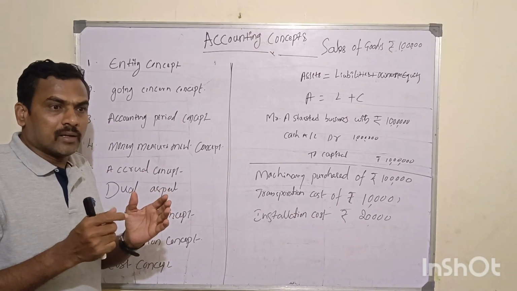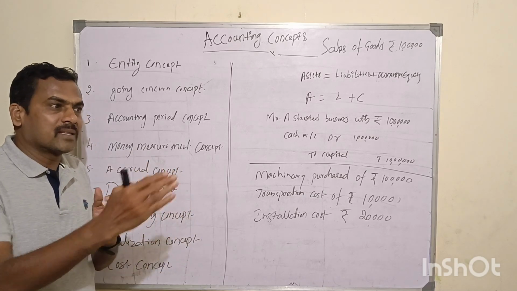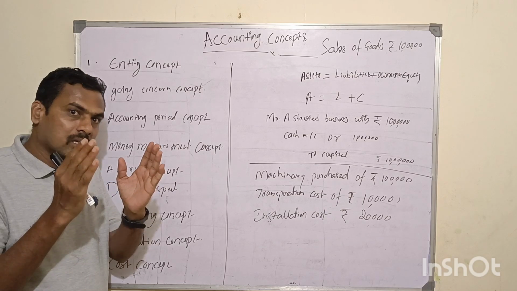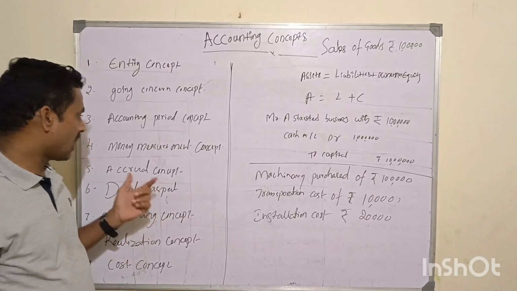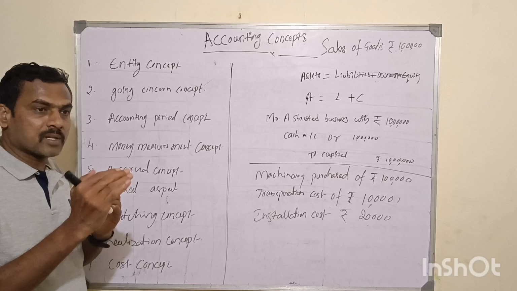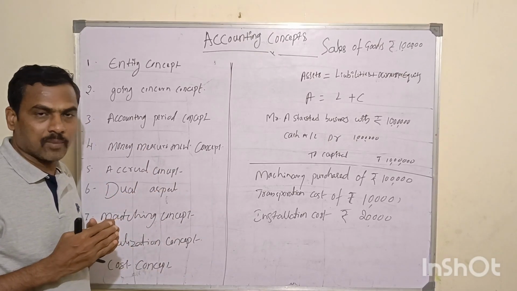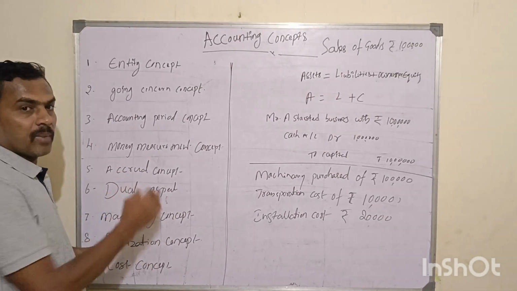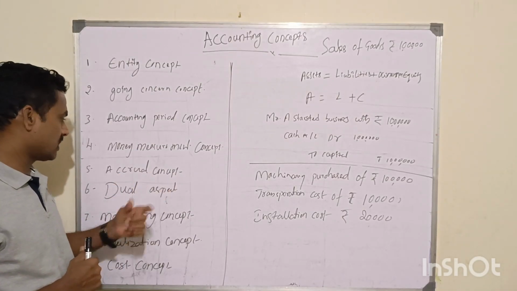With the cash basis, it will directly impact the owner's equity, and with the accrual basis, it can be either way. It can be the expenses or it can be the sales revenue as well. So basically, accrual concept is: the expenses are incurred for the period and not yet paid to the suppliers, or the income is earned but not yet received by the organization. That is called accrual concept.